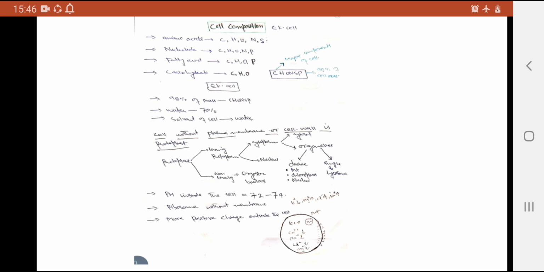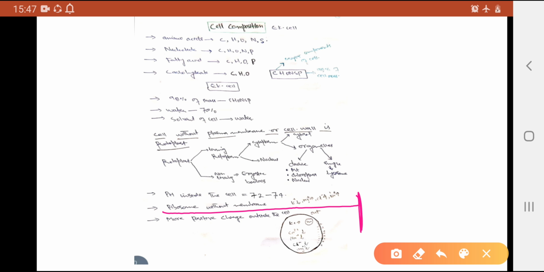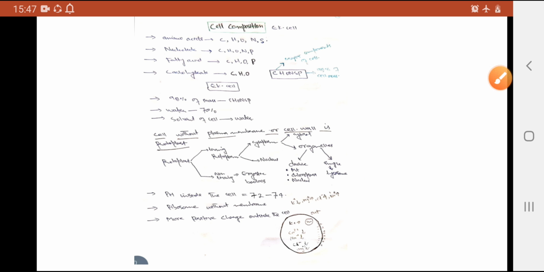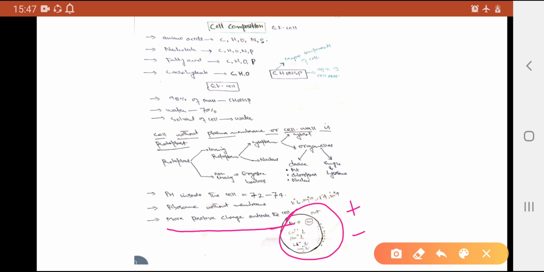And one more thing, ribosomes are attached to the plasma membrane, or sometimes attached to the endoplasmic reticulum, or suspended freely in the cytoplasm. Ribosomes are without membrane. One more important point, ribosomes do not have a membrane. And one more thing that I made clear at first, there is more positive charge outside the cell. Here you can see more positive charge outside the cell. I hope this all may be clear to you.